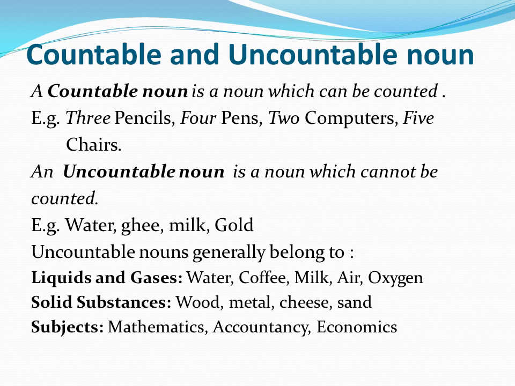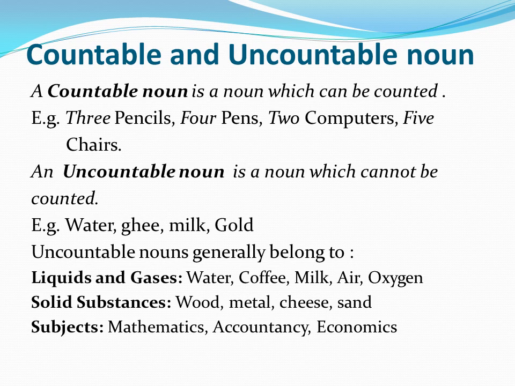Now, let's see what is an uncountable noun. An uncountable noun is a noun which cannot be counted. See, we can't say 1 water, 2 water, 3 waters or 1 ghee, 2 ghee, 3 milks, 4 golds. See, we can say 1 liter of water, 2 liters of water or 1 kg ghee, 2 kg ghee. We can say 2 liters of milk and 10 grams of gold, 20 grams of gold, but these things cannot be counted.